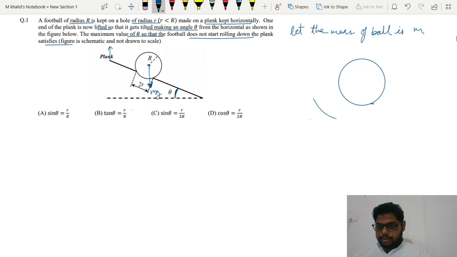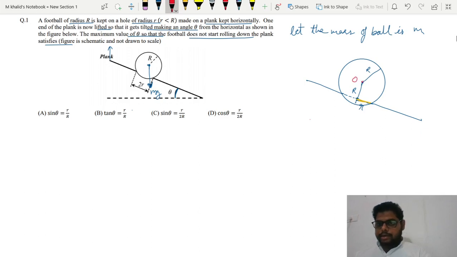now let me make the plank. Suppose that this is the plank, right, and its radius is small r. So we will say the radius of the football is capital R. We will say this is capital R, and the radius of the hole is small r. This value is small r. Okay, let us name them.